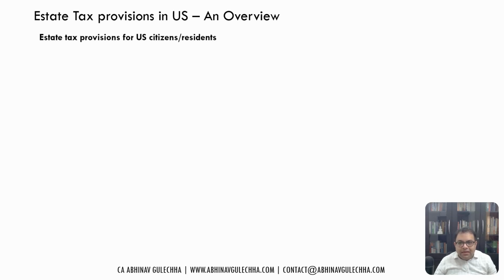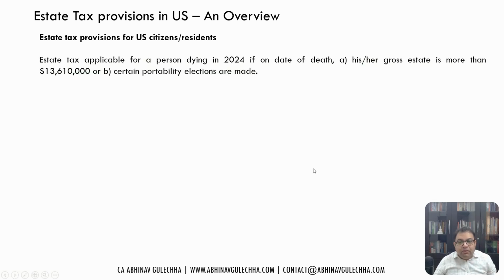Now let us come to the estate tax provisions for US citizens and residents. Estate tax for a US citizen or resident applies to a person who is dying in 2024 if, on the date of death, his or her gross estate is more than 13.6 million, or in case the person wants to make certain portability elections, even though the estate value is less than that, which I'll come to.